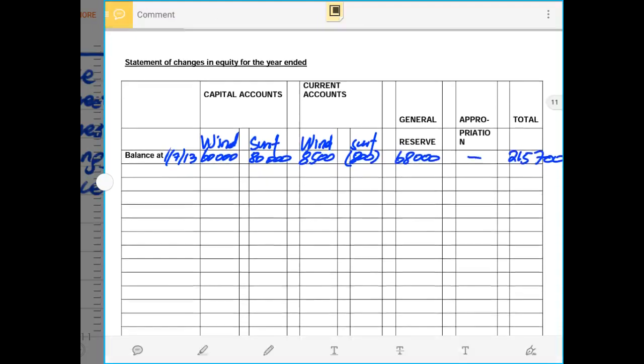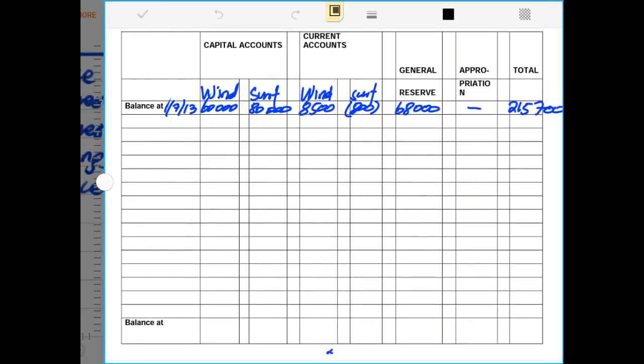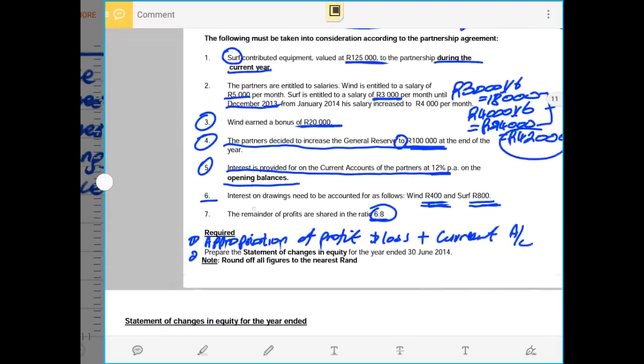Then from here we can continue recording the next entry, and the first entry, which was from the additional information, was capital contribution. And the capital contribution was 125,000 rands, which was contributed by Partner SAF. 125,000 rands. Let us go and check.